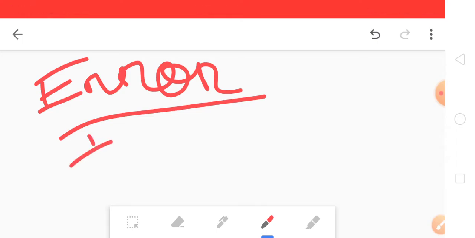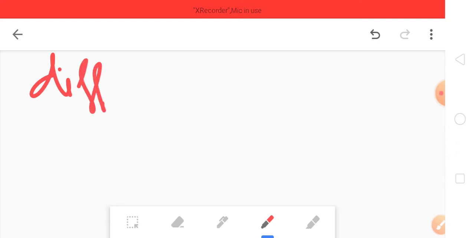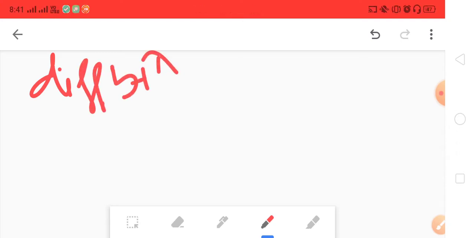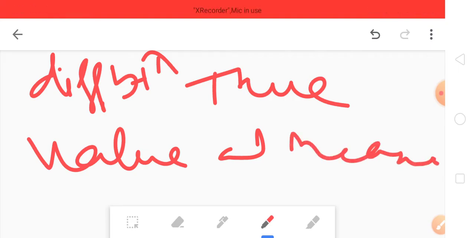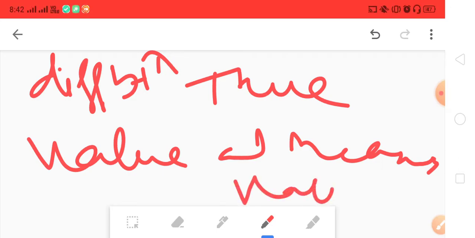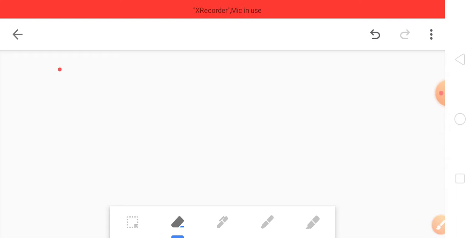That's the thing, it's the difference between true value and the measured value. Okay, I'm writing it here. You just write along with me, you can understand. So it's a difference between true value and the measured value. That's what we understand by errors in physics.